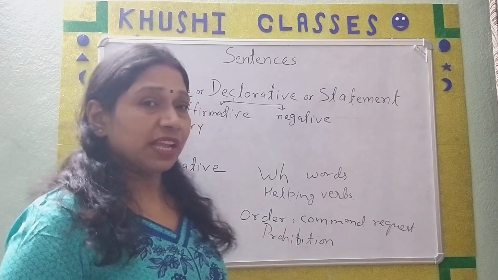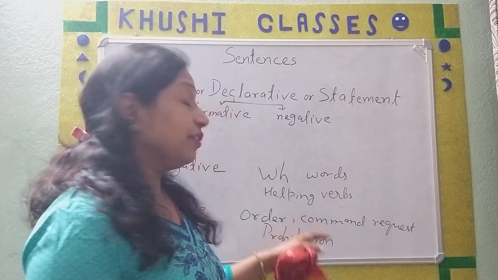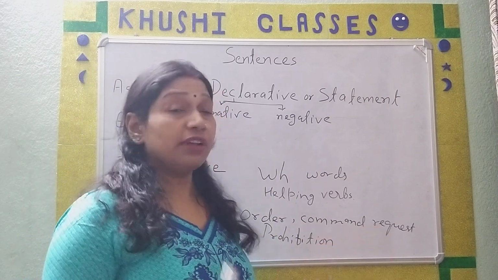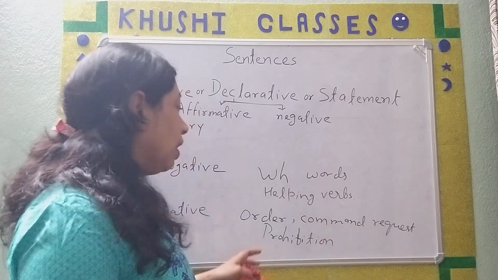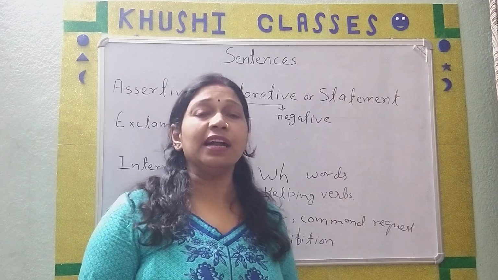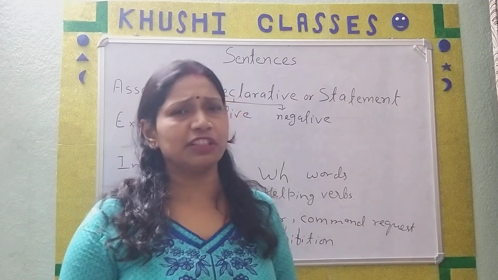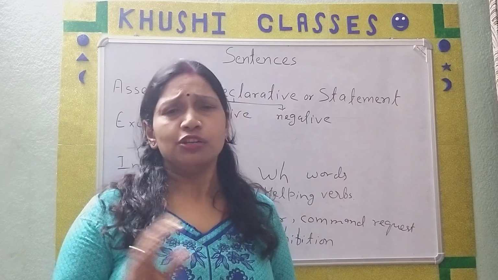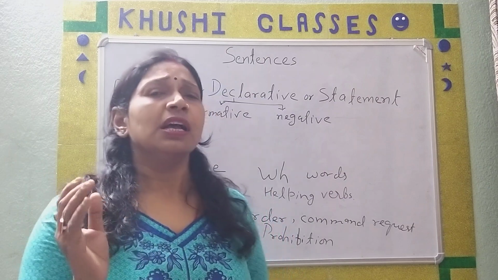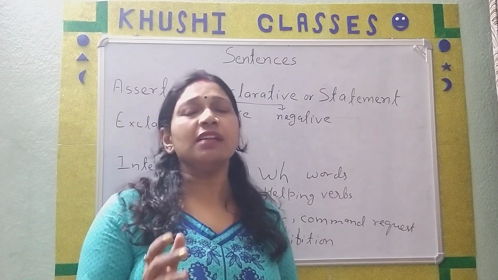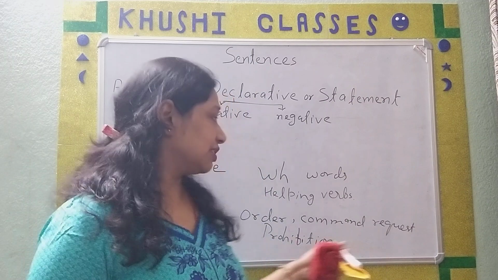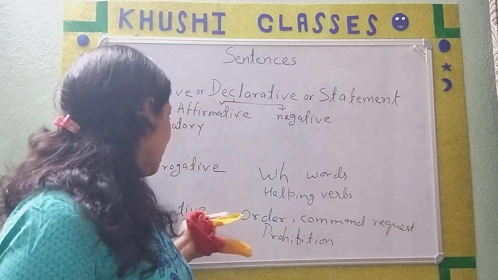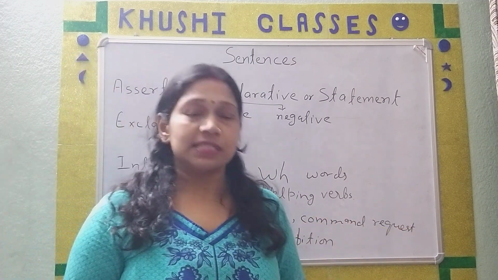So if we are ordering something, if we are commanding someone, if we are requesting someone, or if we are prohibiting. Prohibiting kinds of sentences can start with don't play in the sun, don't talk, don't chatter, don't fight, etc. So these are prohibition kind of sentences, and all these four categories are under imperative sentence.